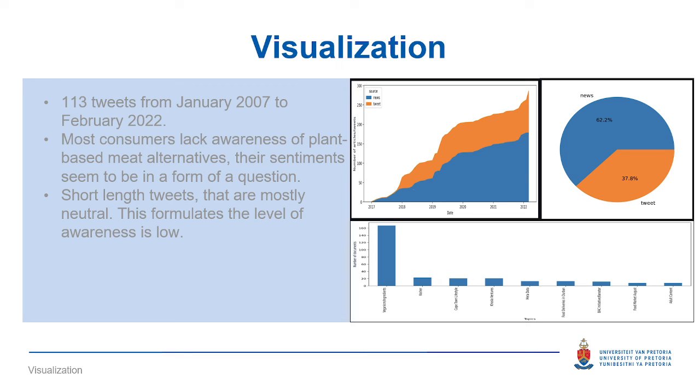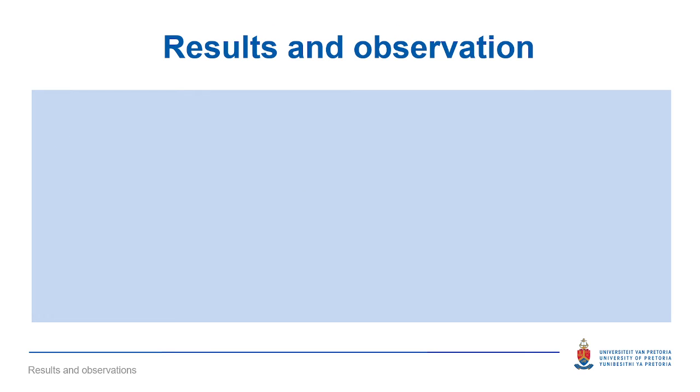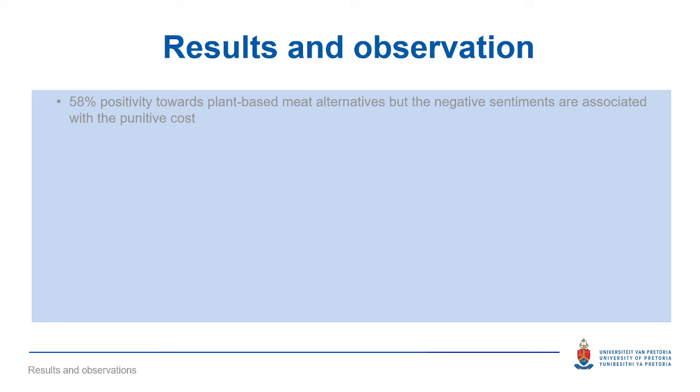And then from there, we had to discuss what we have observed as a result. The first point is that the negative sentiment is always associated with the punitive cost. So there's cost that is being referred to by the users or by the consumers. And there's a greater level of awareness in Cape Town and in the Western Cape region than anywhere else.